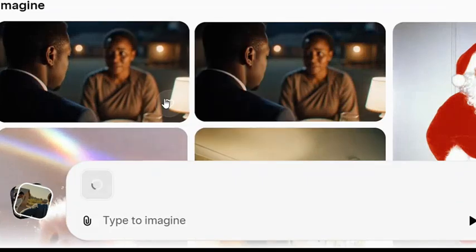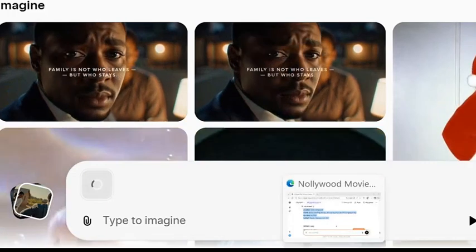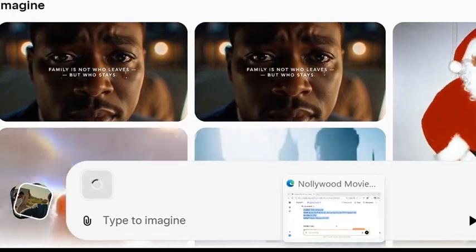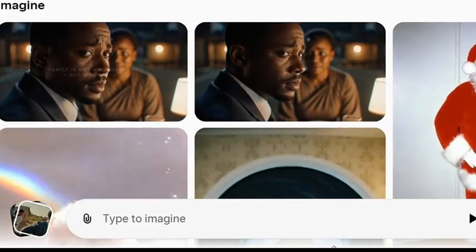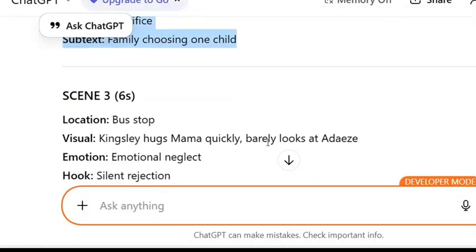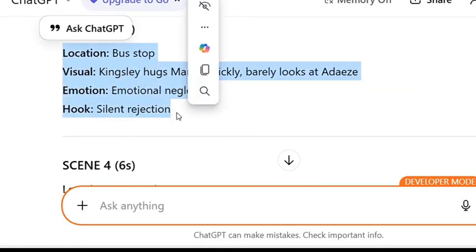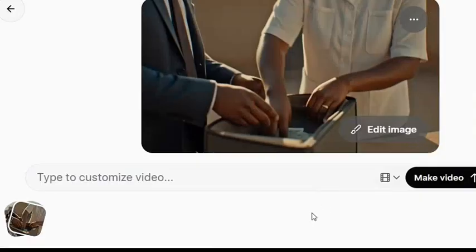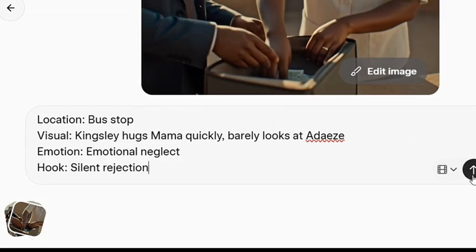After pasting it, the next thing I'm going to do again is to head over to ChatGPT again. After heading over to ChatGPT, I'm going to copy my next video scene, which is scene 3. Let's copy the scene 3 here. This is it. We copy it. You right click, you copy it. After you copy, you come back to Grok AI. This is our frame we copied 1 minute ago. Then we paste our script here and we click on continue, and it's going to generate it again.